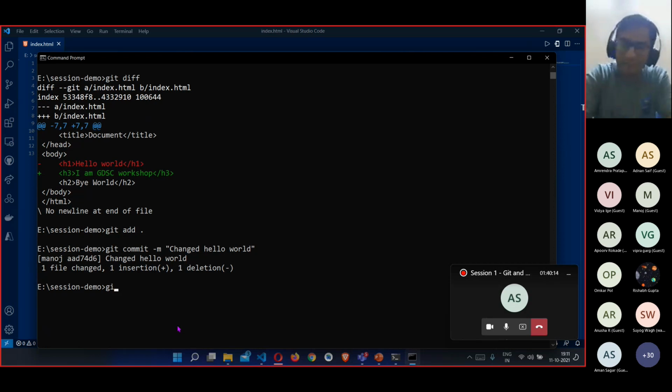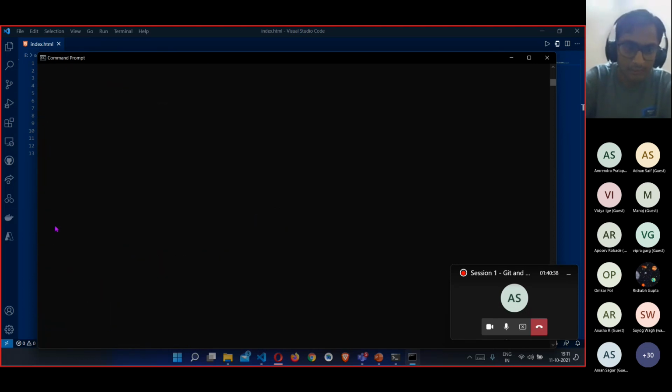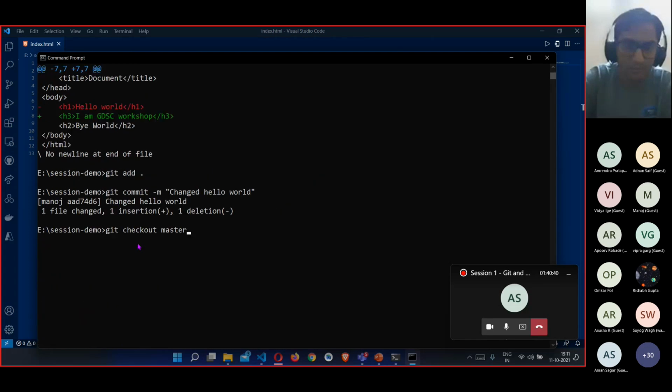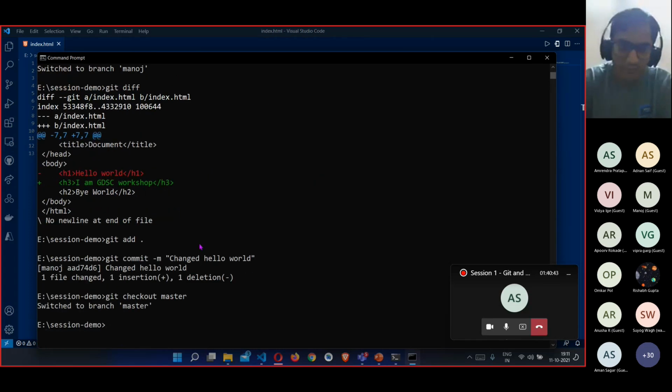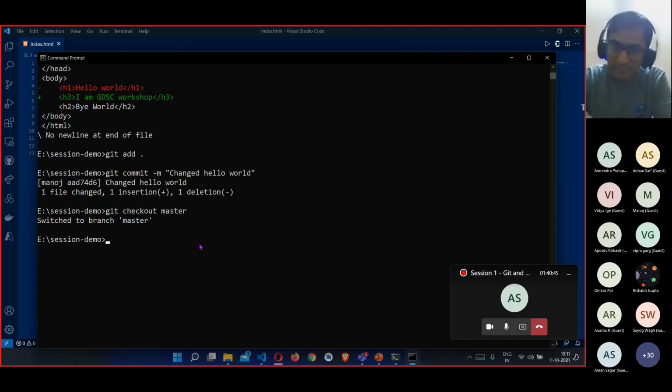Now imagine my changes are completed. I have made my changes, everything is working perfectly now, and I need to add these changes in the main branch. To do that, first of all I need to check out the main branch, which is master here, because I see master written over here. So I'll go with git checkout master. I have switched to the branch master, and then I'll write git merge Manoj.